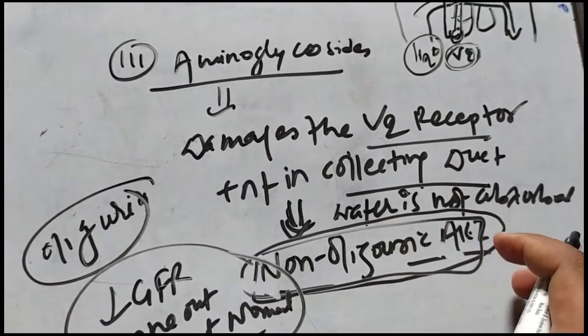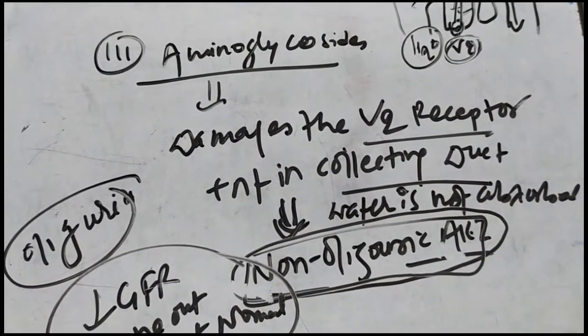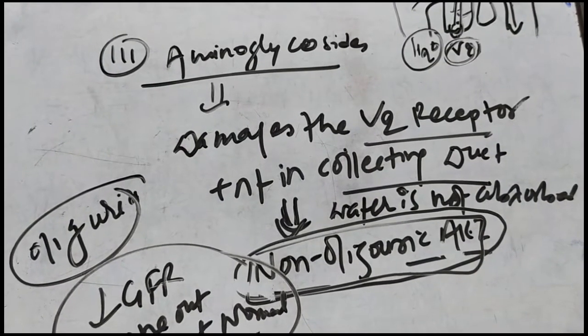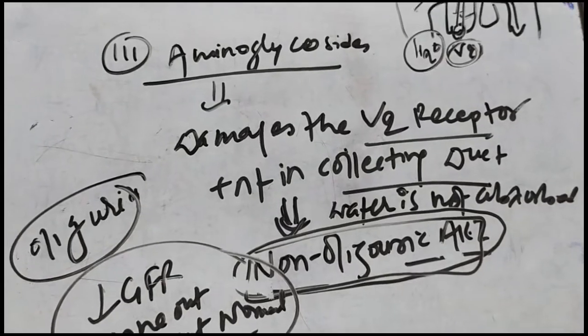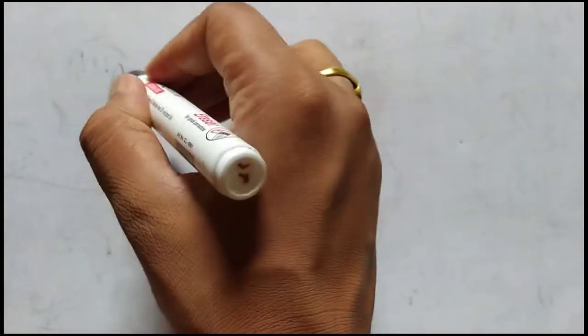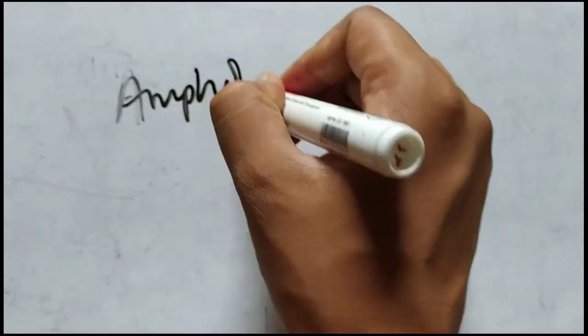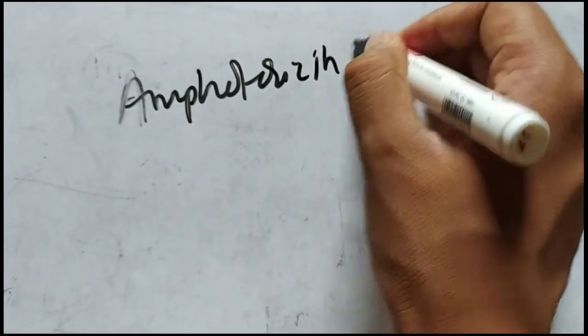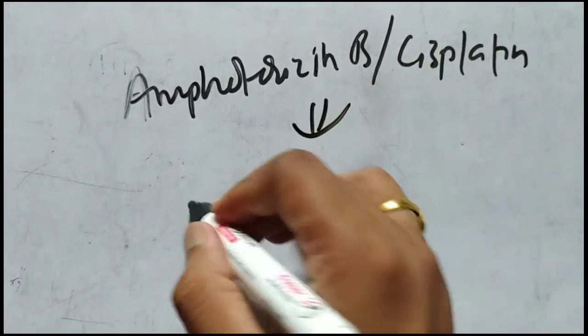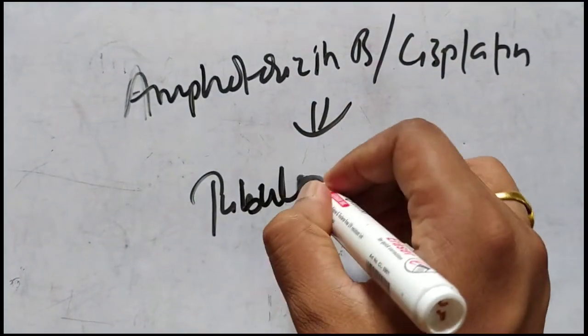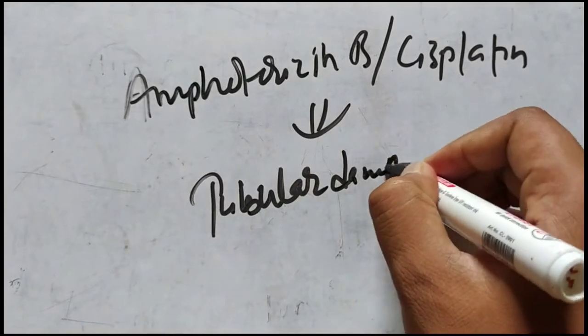So in this case, it is difficult to diagnose whether the person has acute kidney injury or not, but due to the drug history, we can know this. Amphotericin B and cisplatin both cause tubular damage. So both will actually cause the tubular damage.